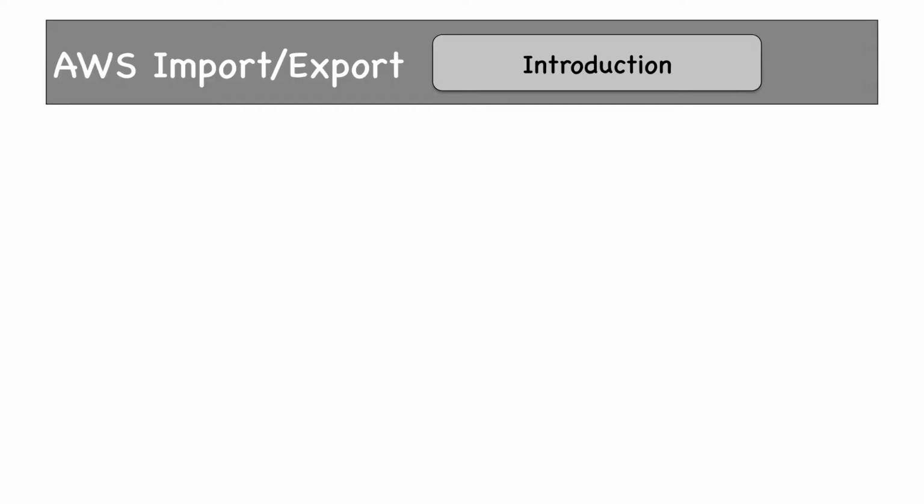Before we start AWS import export, let me tell you that there are two services which are kind of the same on a very high level. Those are AWS import export and AWS Snowball. In both cases, we ship a physical device to an AWS location and then import the data inside those physical devices to S3. For example, suppose I want to migrate all my applications which are on this machine.